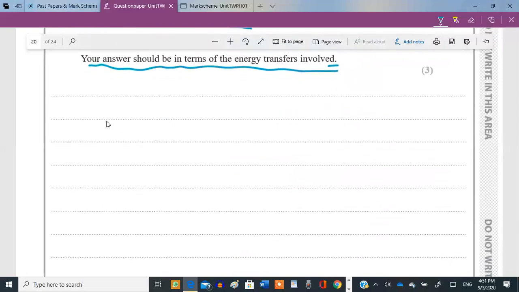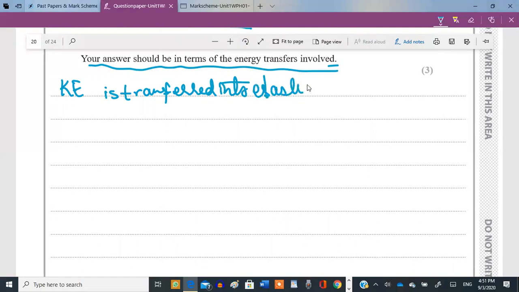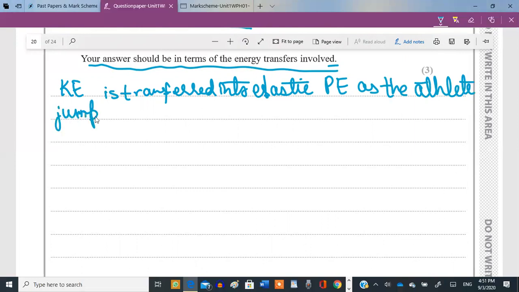So kinetic energy of the person gets transferred into elastic potential energy as the athlete jumps and bends the pole.